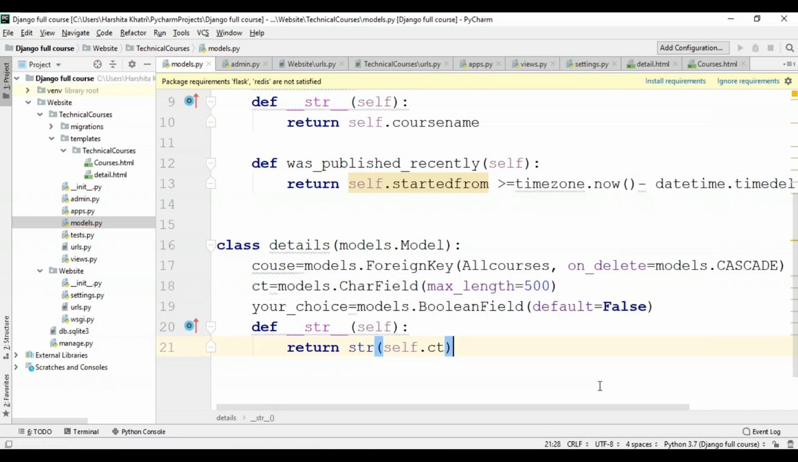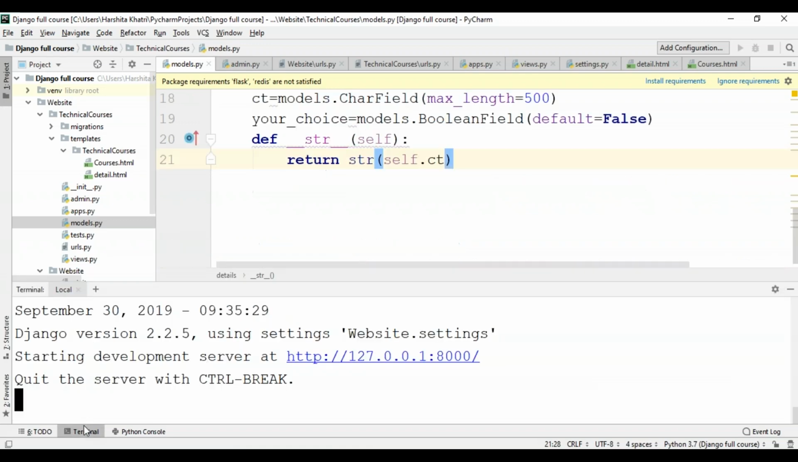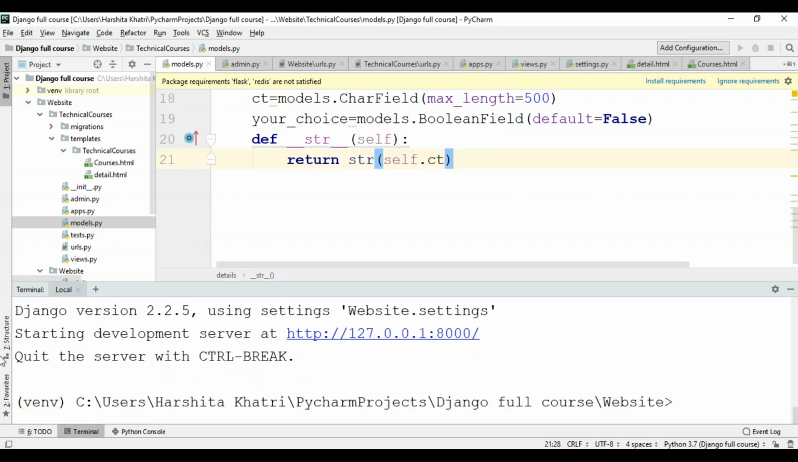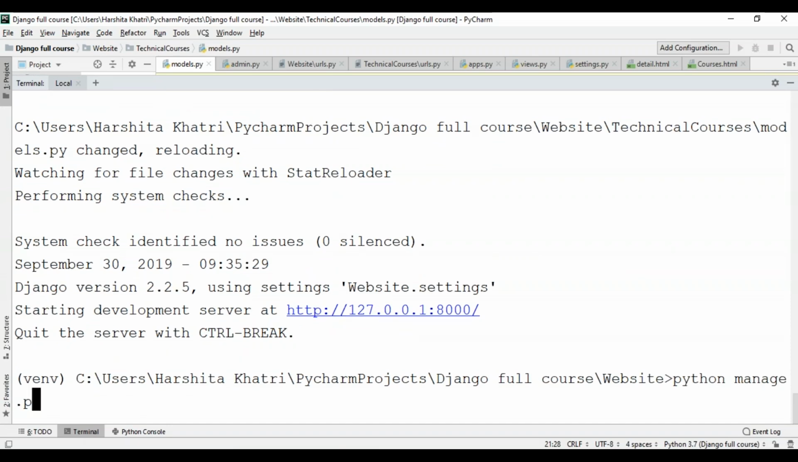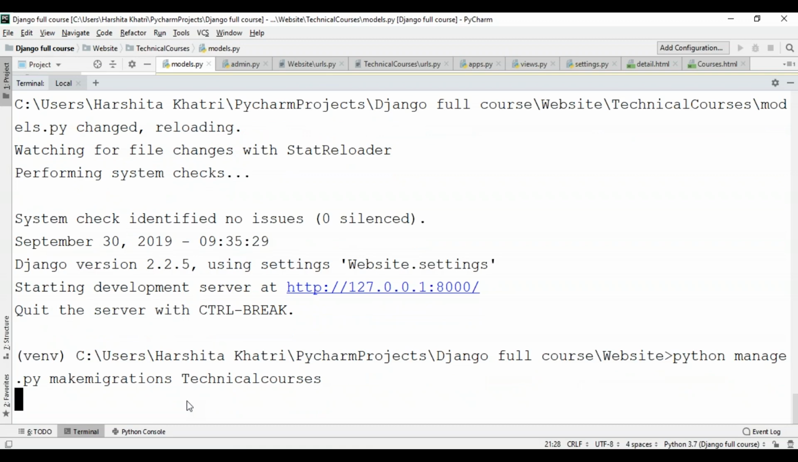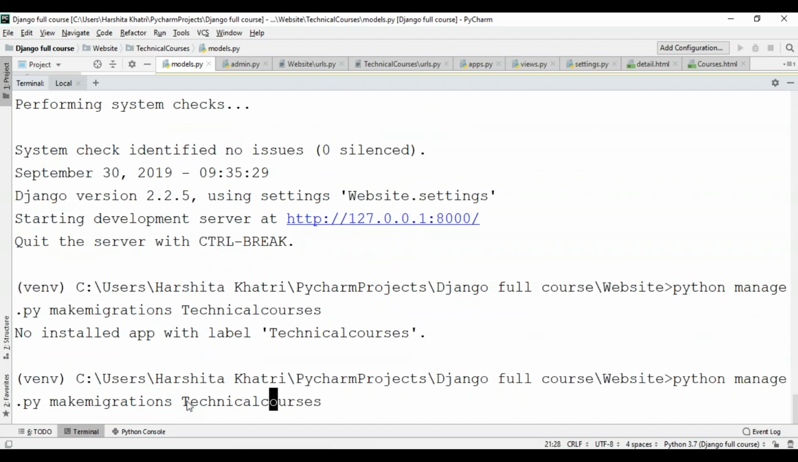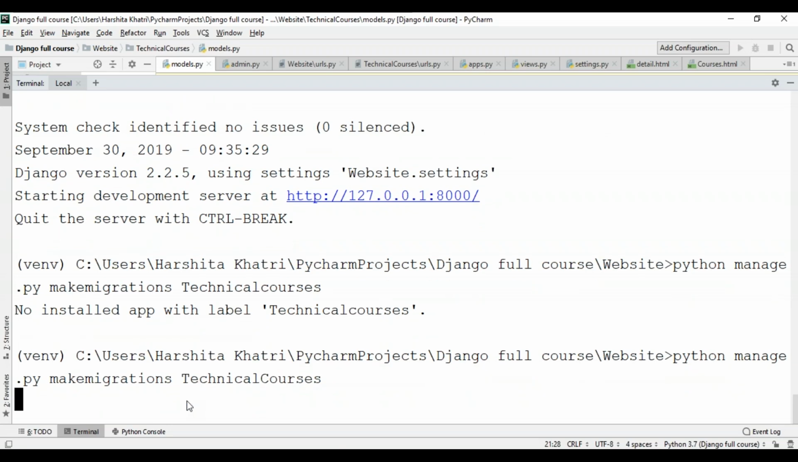Once this is done, I'll have to make these changes using the makemigrations and the migrate commands. So I'll open up the terminal and return the control back to the terminal. Over here, the first thing that I'll have to do is python manage.py makemigrations, followed by the name of the app, which is technical_courses. Please be careful with your spellings. I've just made a spelling mistake, sorry guys. So that's technical_courses. As you can see, it's asking me a question if I've renamed details.il to details.ct. So I'll say yes.